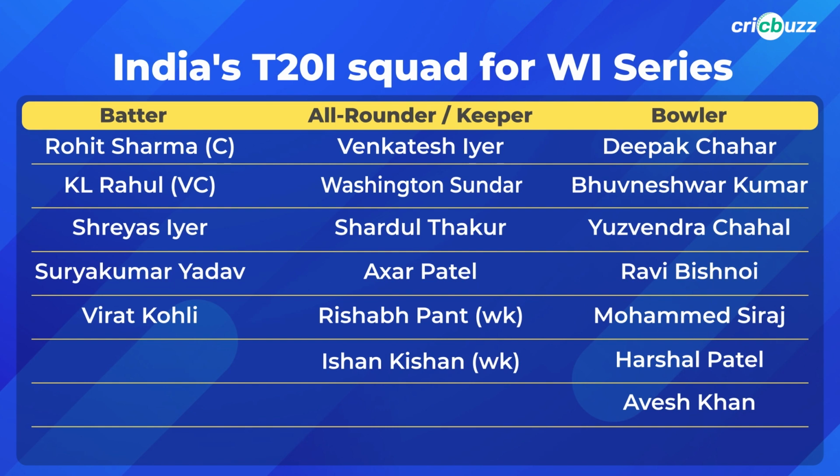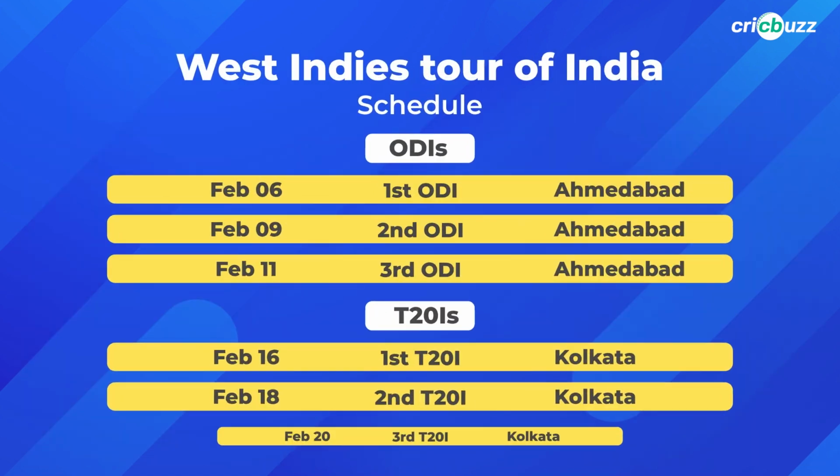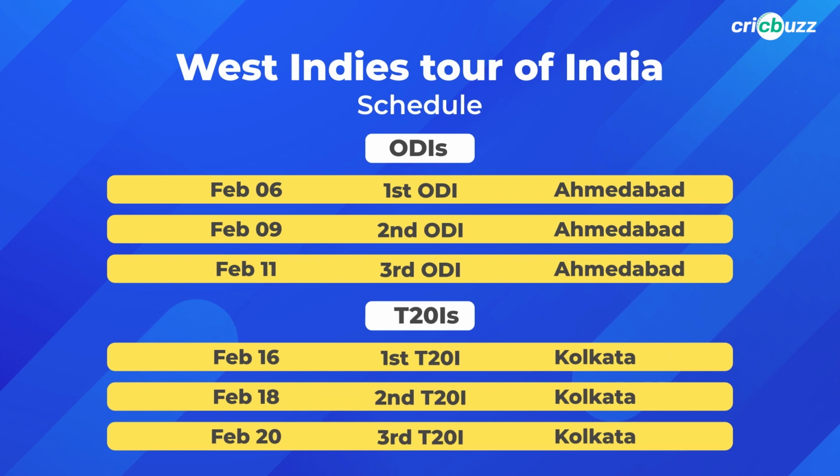So that is how the two squads shape up for the West Indies series that is due to start on the 6th of February, with the ODIs taking place in Ahmedabad, while all action then shifts to Kolkata for the 3 T20Is. With the return of Rohit Sharma, no Jasprit Bumrah, no Mohammad Shami, there's so much to talk about in this series versus the West Indies.